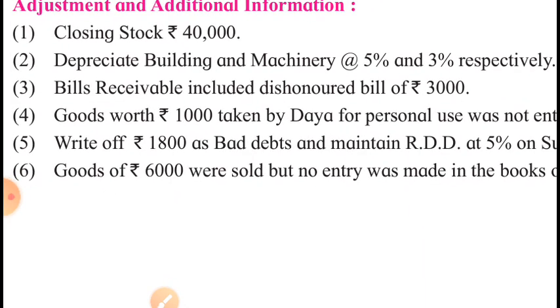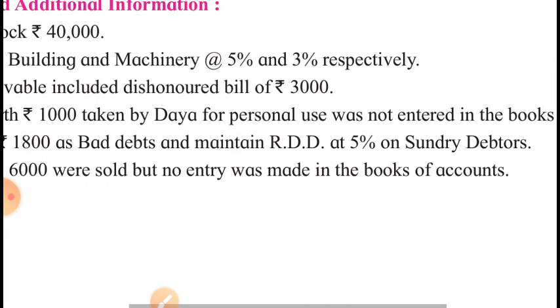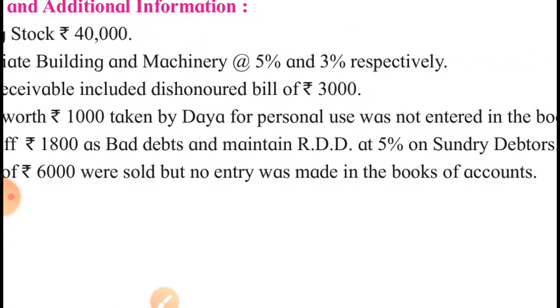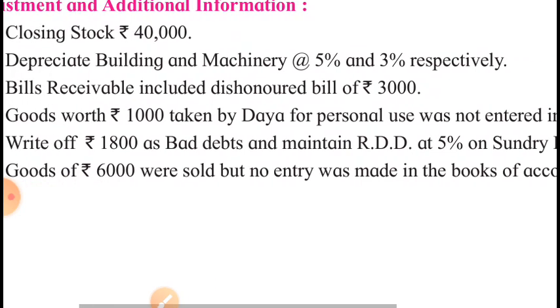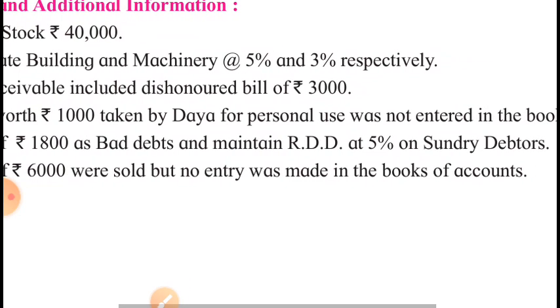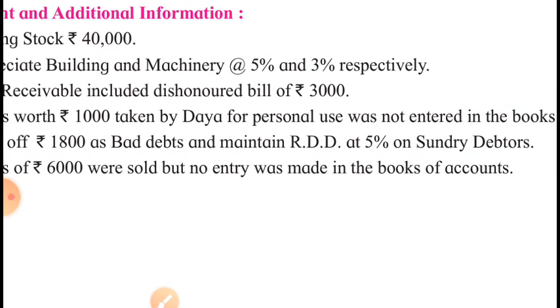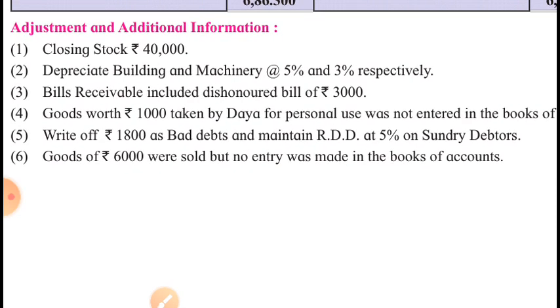Fifth, write off rupees 1800 as bad debts and maintain RDD at 5% on sundry debtors. Both new bad debts and new RDD will decrease the amount of debtors. But before that, we will have to first understand all the items which are affecting the amount of debtors.